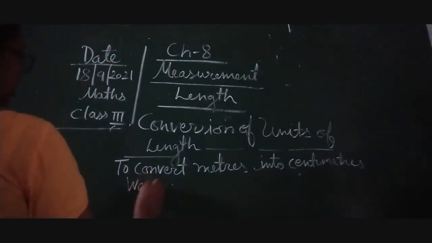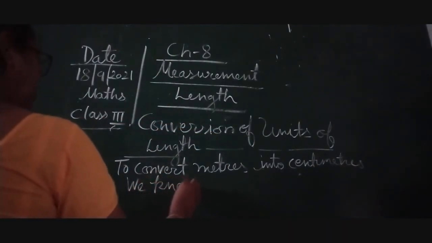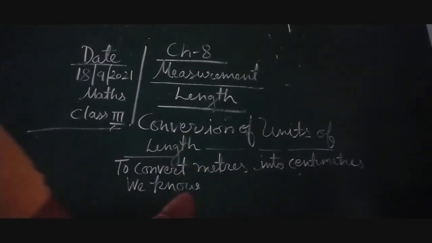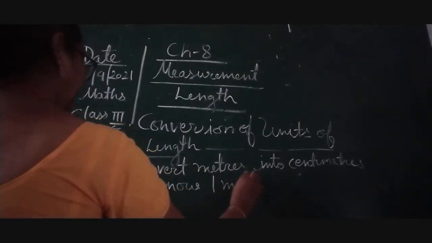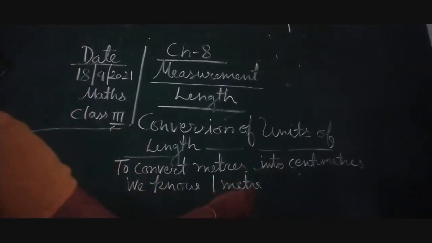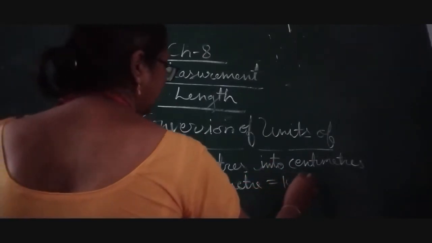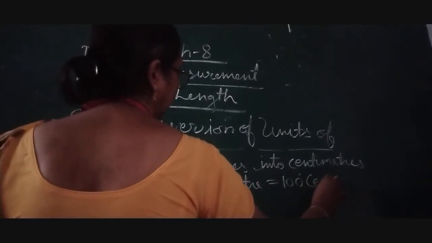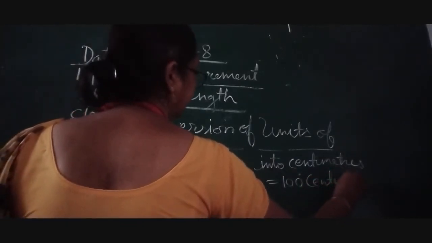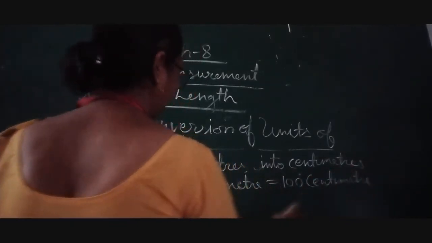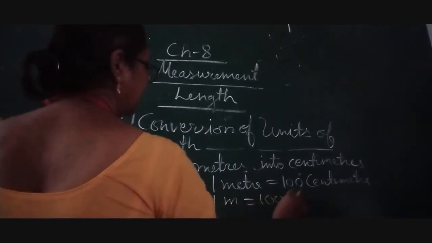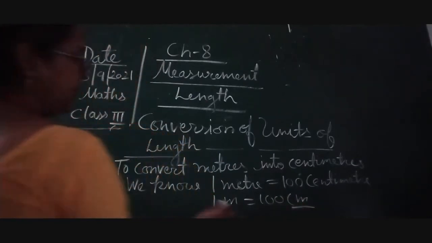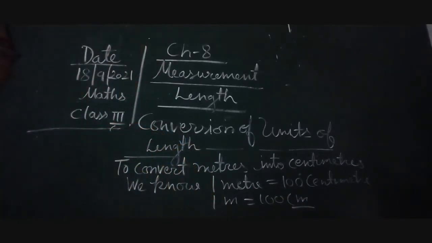We know the formula: 1 meter equal to 100 centimeter. Okay. So as we have already known, 1 meter equal to 100 cm. We have already done this.